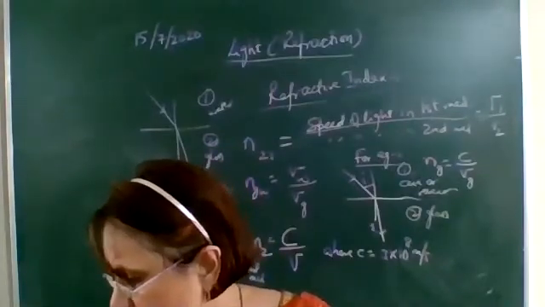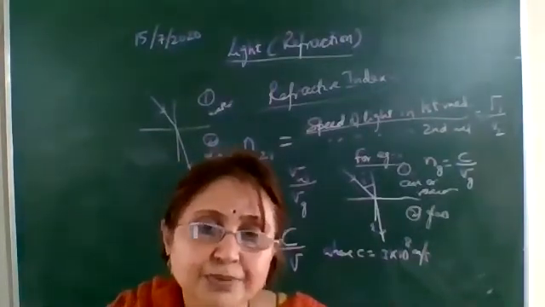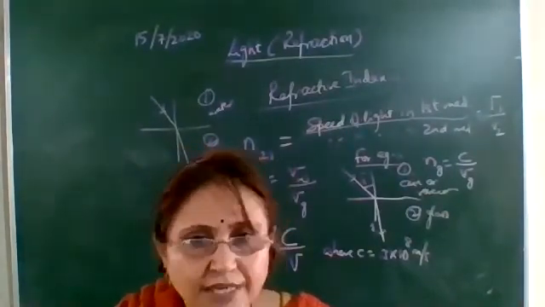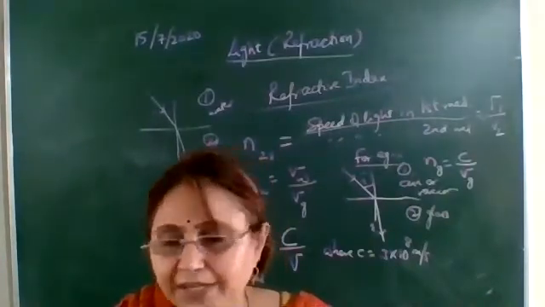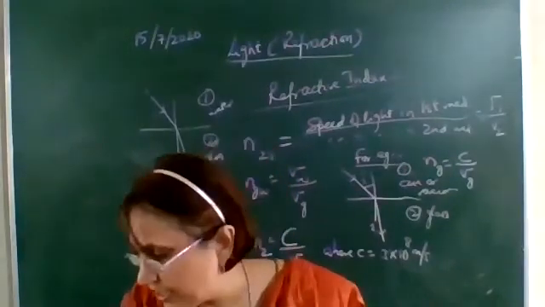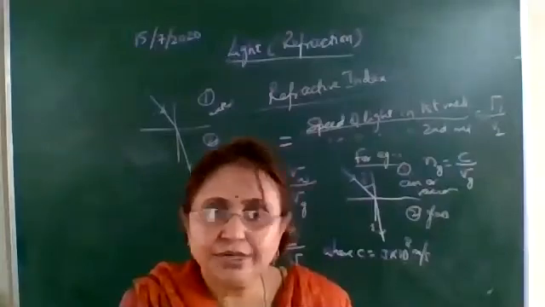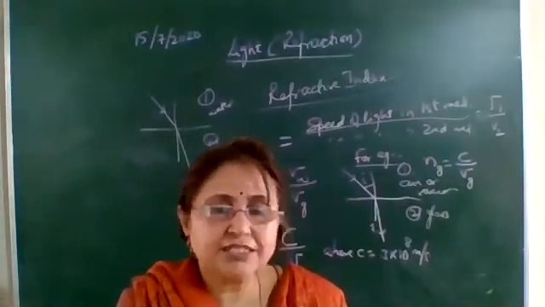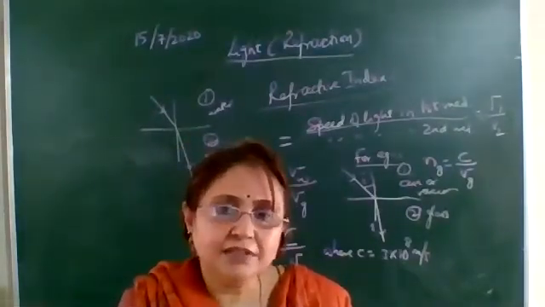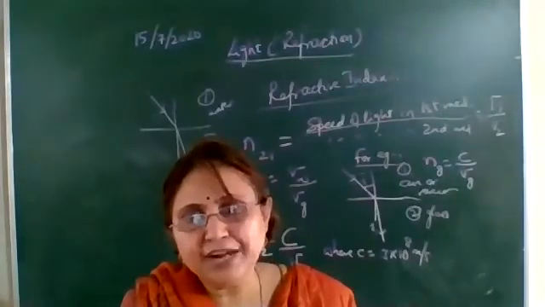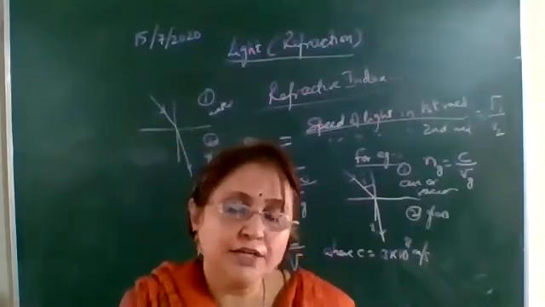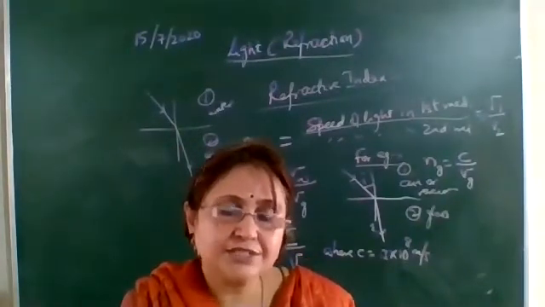Okay, so from this table you can see which medium is having the lowest refractive index. It is air. Air is having the lowest refractive index and the highest refractive index is of diamond. How much is it? 2.42. But no need to remember these values. Among all these substances, for water it is 1.3, for glass it is 1.5.